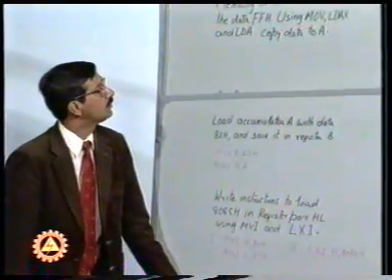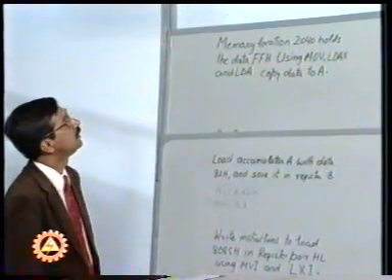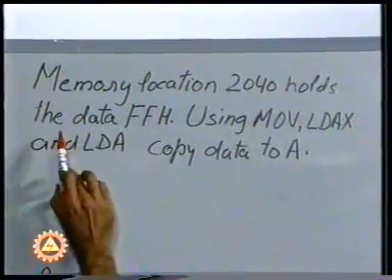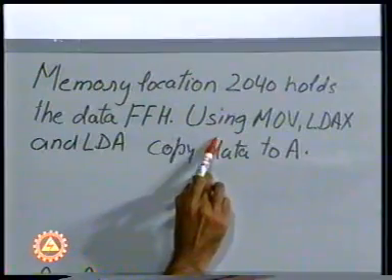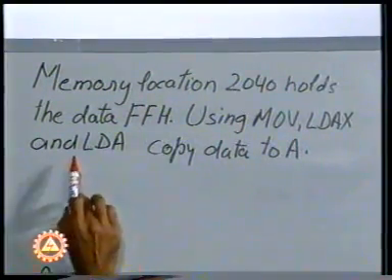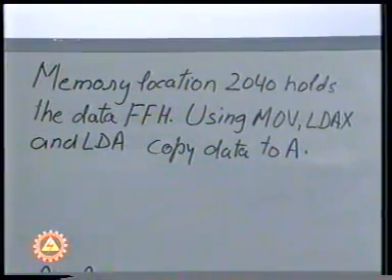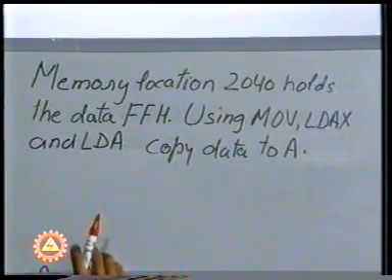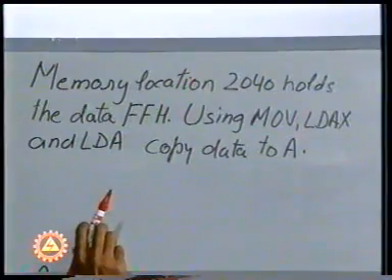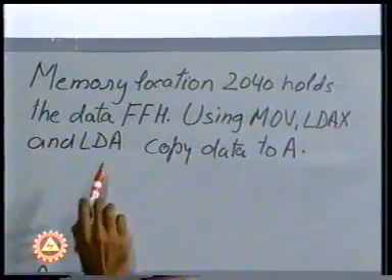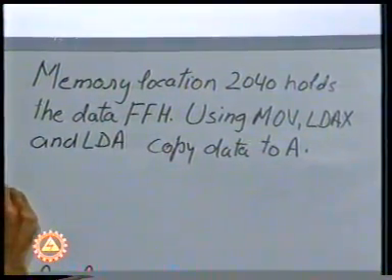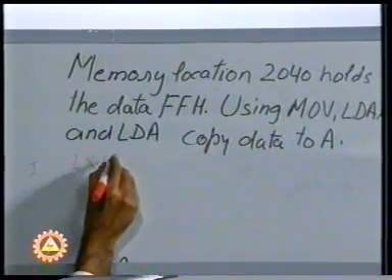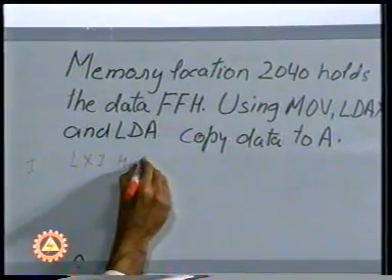The next problem which we can tackle using this set of instructions is memory location 2040 holds the data FFH. Using MOV, LDAX and LDA, copy this data to the accumulator. In order to use the move instruction, we have to move the data from memory location to the accumulator. For that, we have to first create a memory pointer. The memory pointer can be created by using the LXI instruction, that is LXI H, 2040.